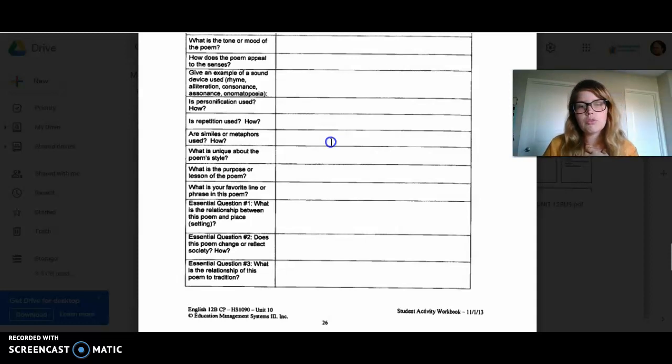And then number 3: what is this poem's relationship to tradition? Maybe think about the traditions of mourning, the traditions of poetry, the traditions of mother and daughter relationships, or whoever it's about. Maybe it's about a grandmother.